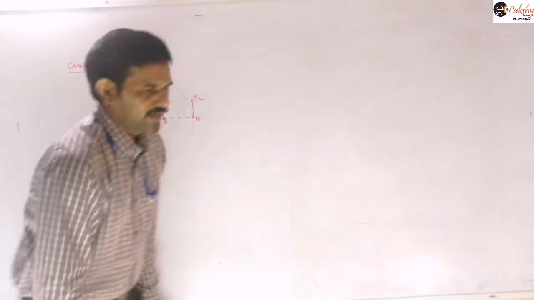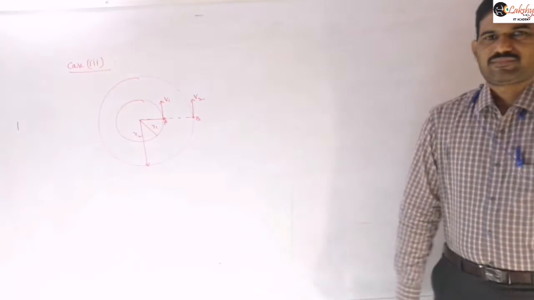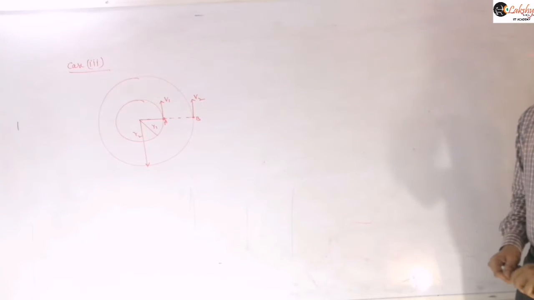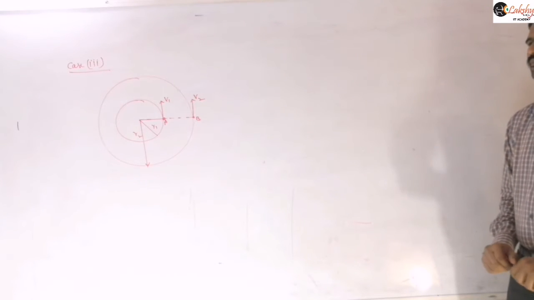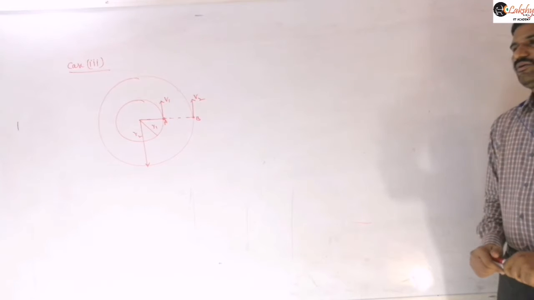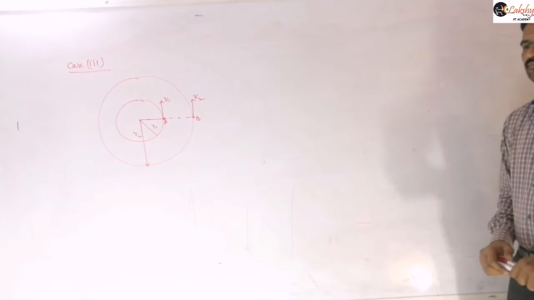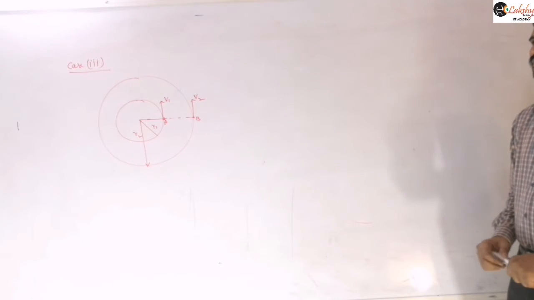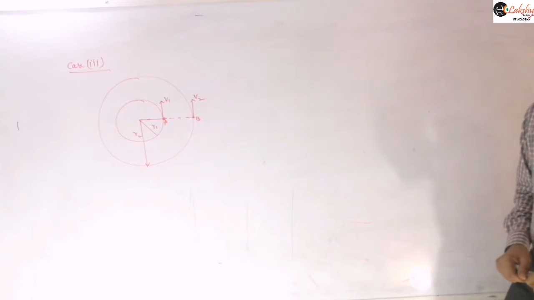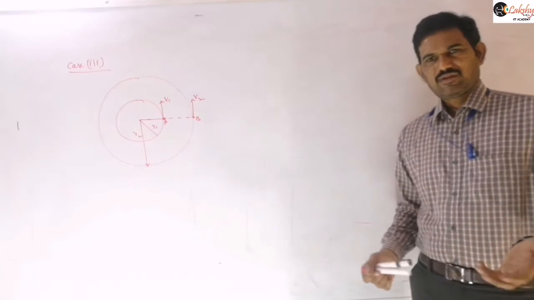Then angular velocity of B with respect to A, or A with respect to B, anything you can write there.